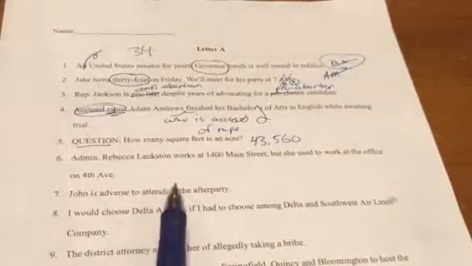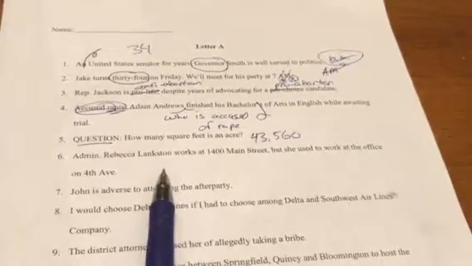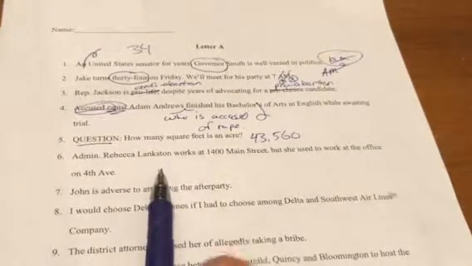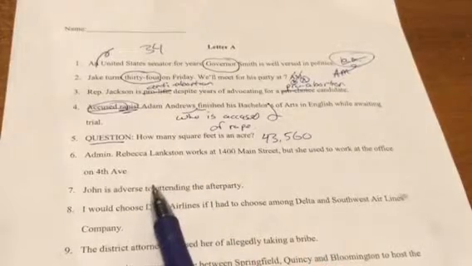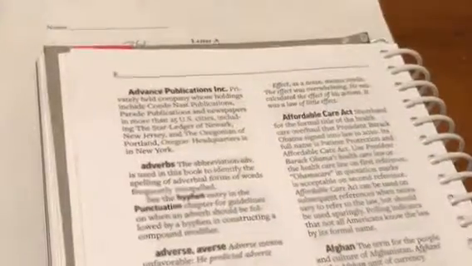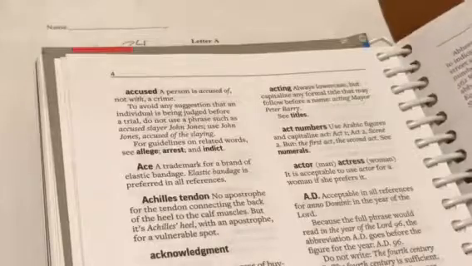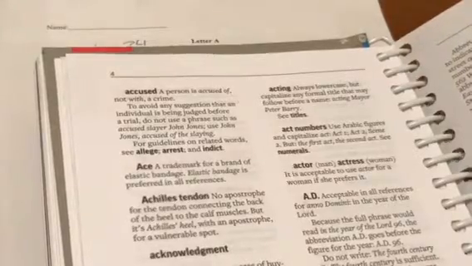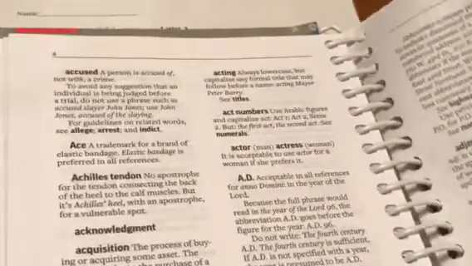All right, so I'm starting right back up. I'm going to run through this entire quiz. For example, administrator, Rebecca Langston. Well, administrator is in the book, and what it will say is, let's see. Maybe it's not under administrator. Yeah, there we go. Administrative law judge, administrator. So it's over on this page here.